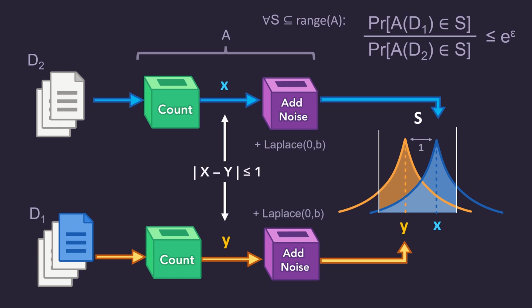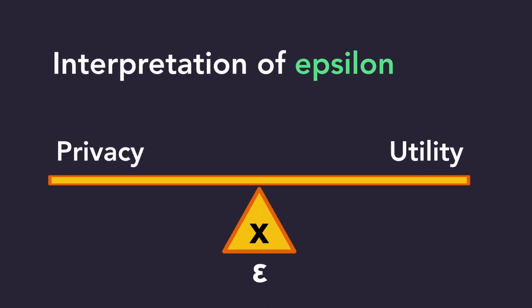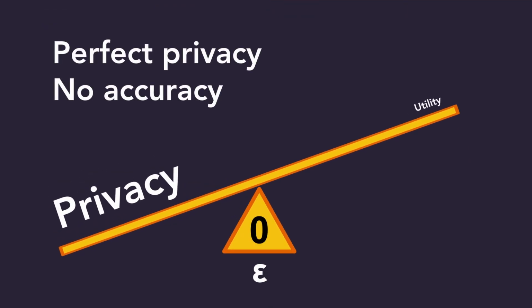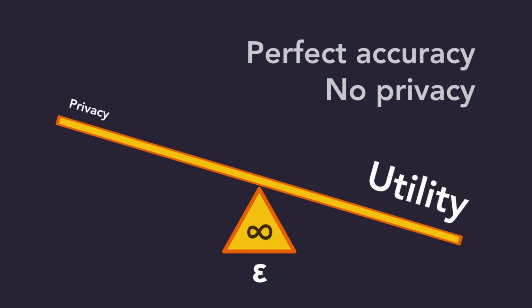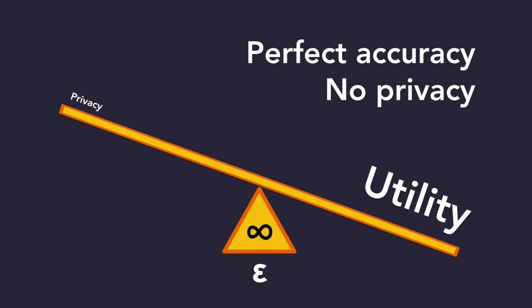The maximum difference of the outputs of the count queries is 1, as the dataset only differs in one entry. This is called the sensitivity of the query. If we now add noise of the Laplace distribution with parameter b, it turns out that epsilon is equal to 1 over b. But how can we interpret epsilon? An epsilon of 0 would mean perfect privacy, however the data will only be noise. On the other hand, we can only achieve perfect accuracy using an epsilon of infinity. This would imply that there is no privacy.